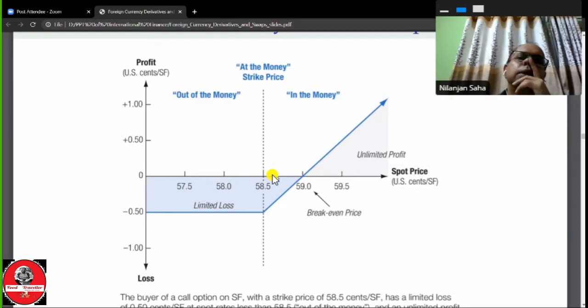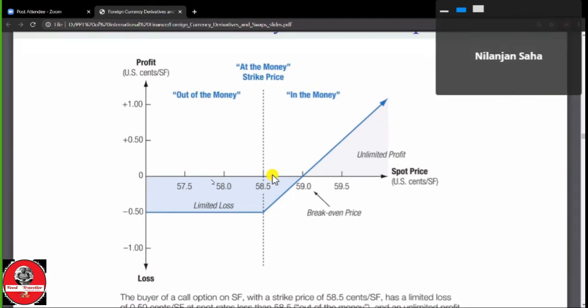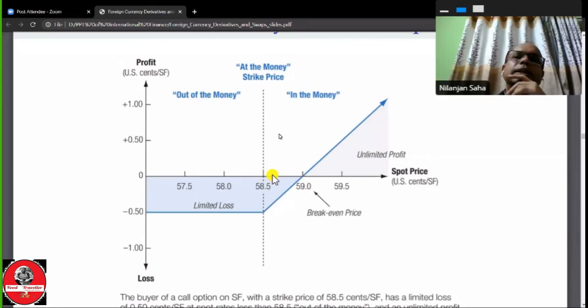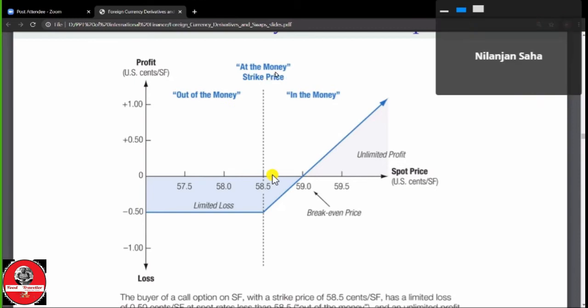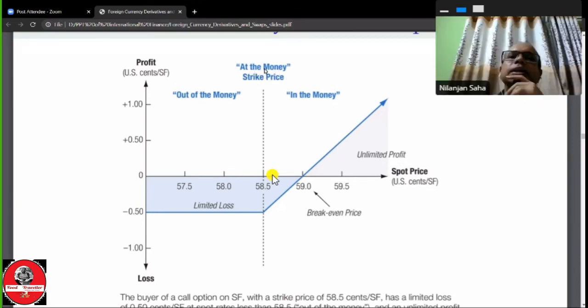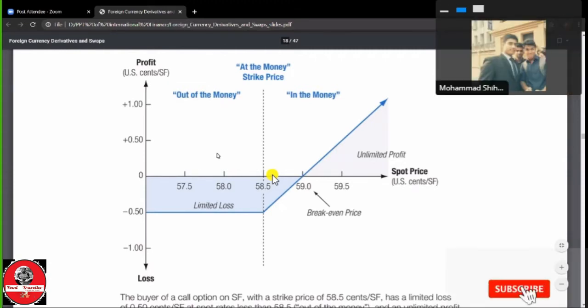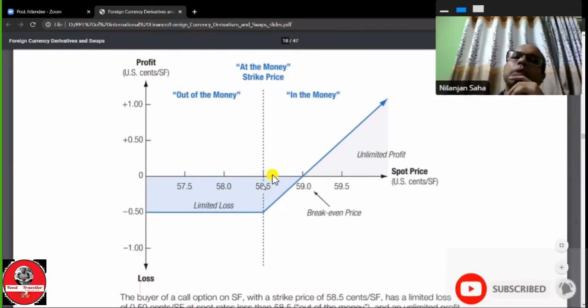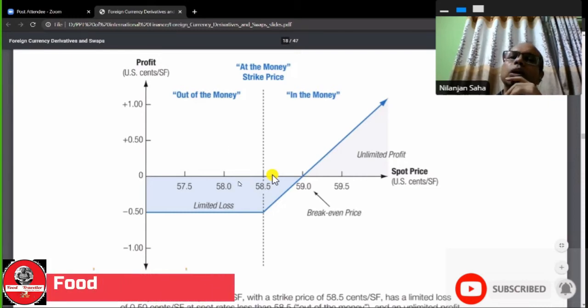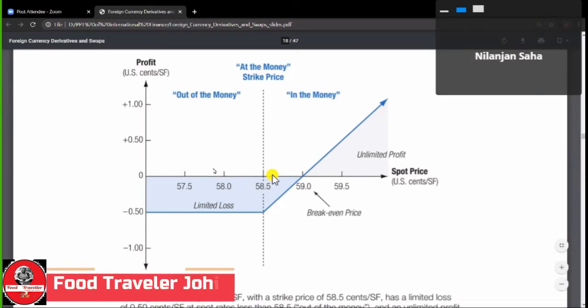If the spot price increases over the time period and equals the strike price, this situation is known as at the money. But if the spot price does not move to the strike price, the holder will not exercise the option.